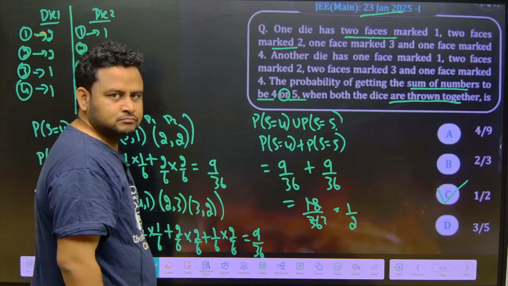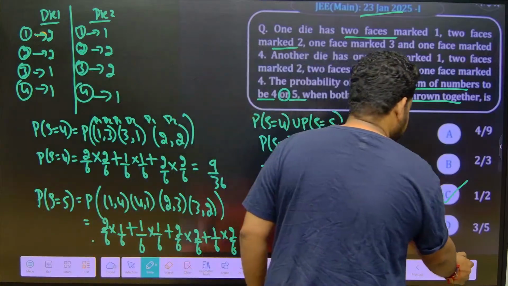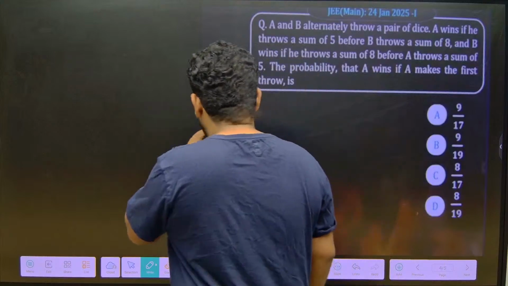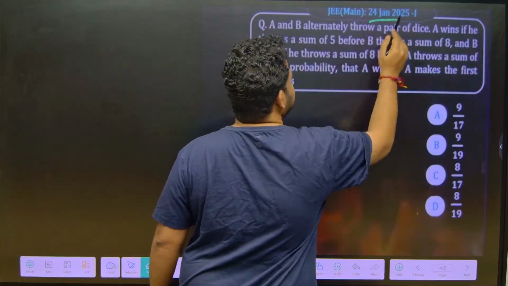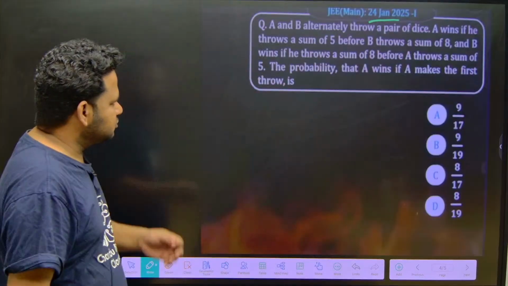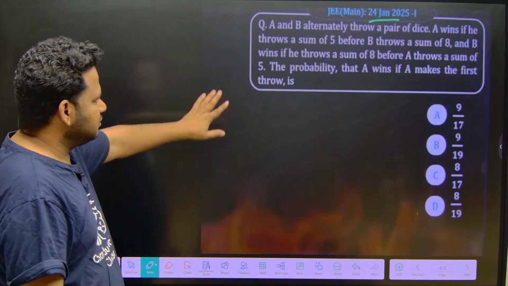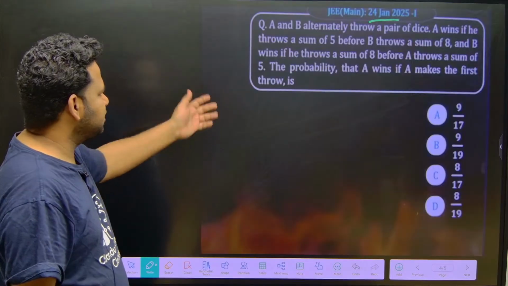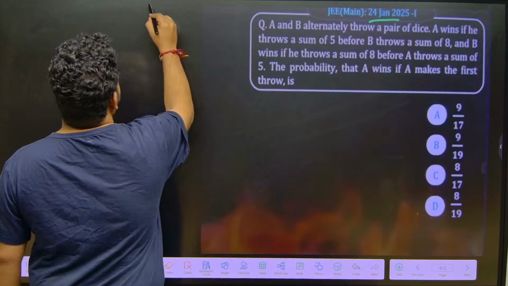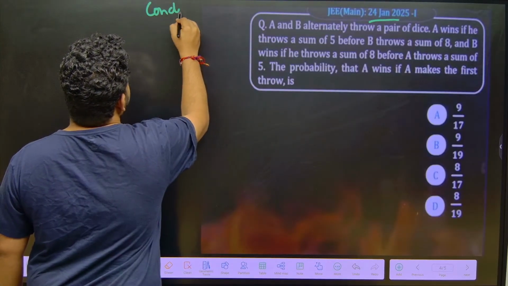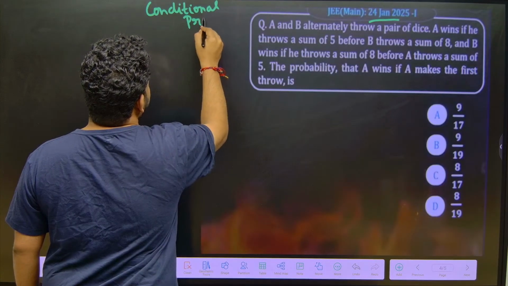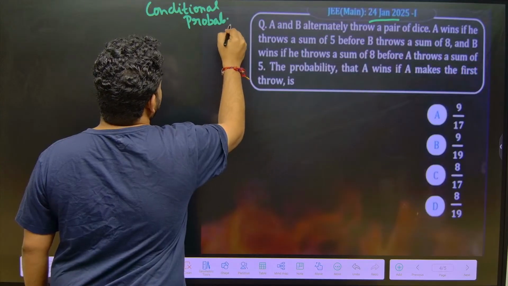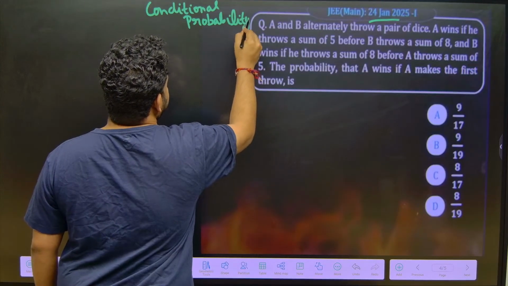Fine, friends. Let us move to the next question. I hope you have taken a screenshot. Please have a look at this question. This question was asked on 24th Jan 2025, first shift. This is a question based on the multiplication theorem or conditional probability. Very important: conditional probability and Bayes theorem. The next question will also be based on Bayes theorem and conditional probability.